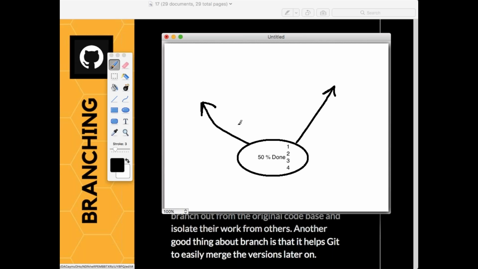Now, whenever I create my branch, right, I will get an exact copy at this point of time. These four files are there, right? From this, I am going to have the copy. And the same copy would be given to these people as well.